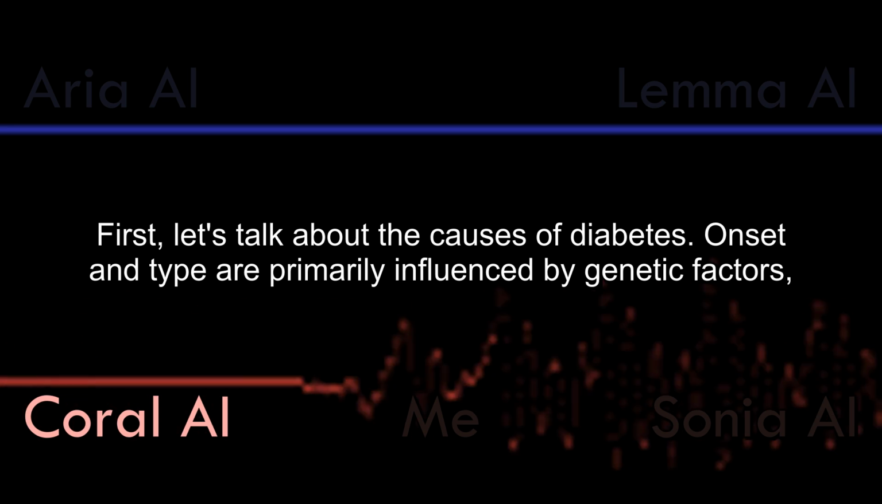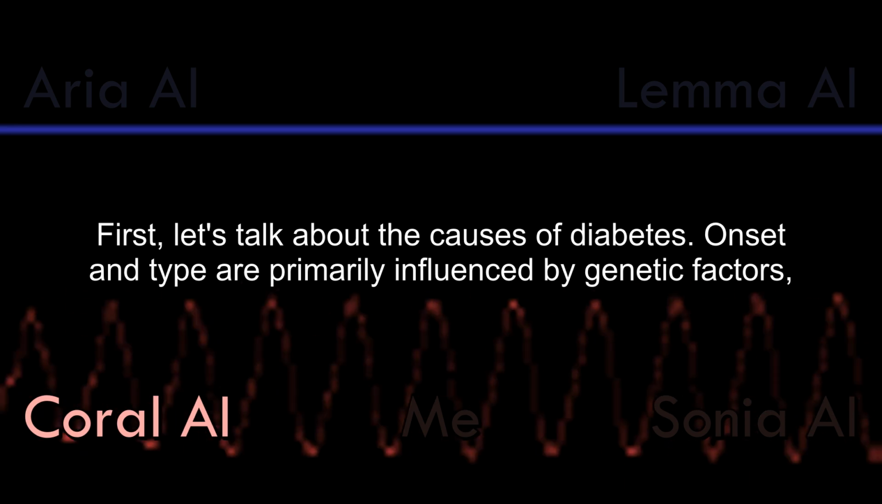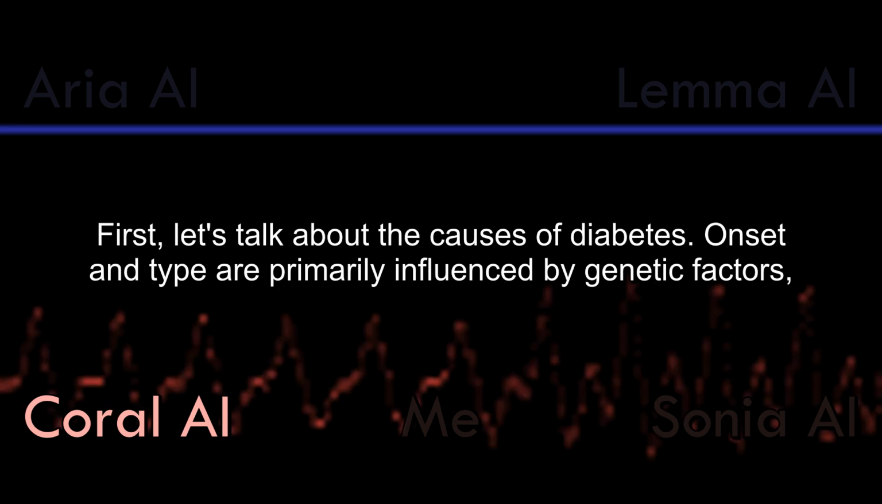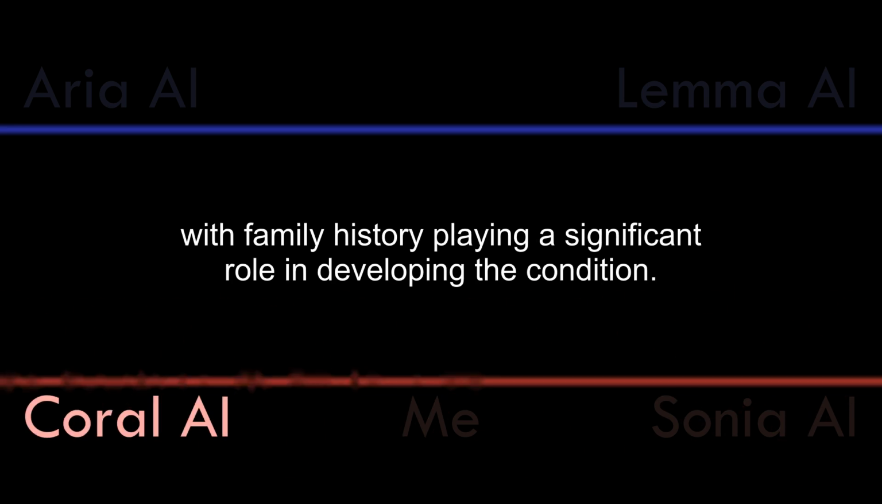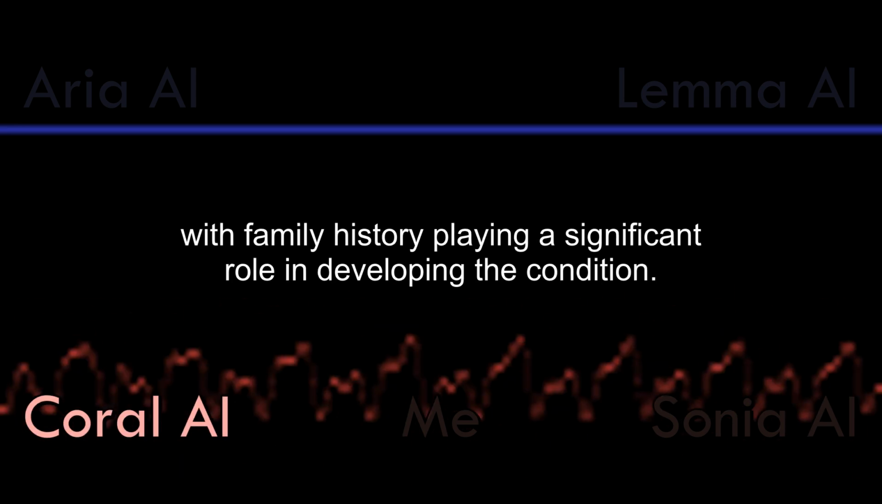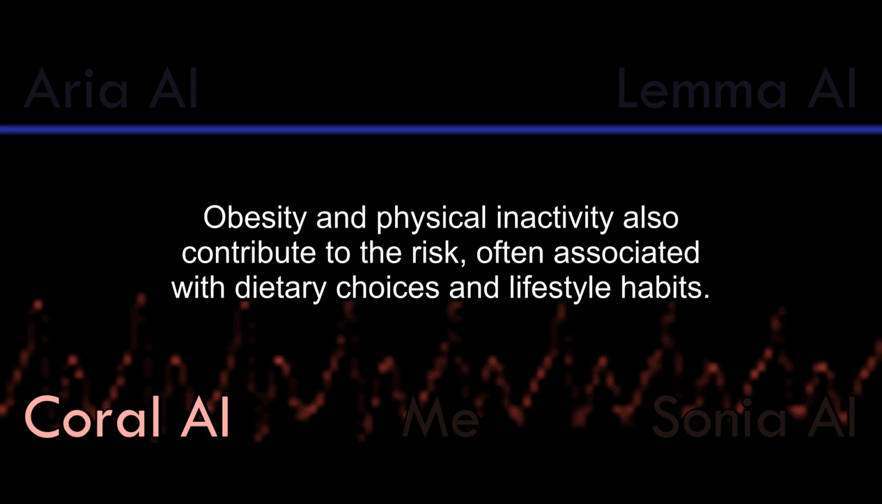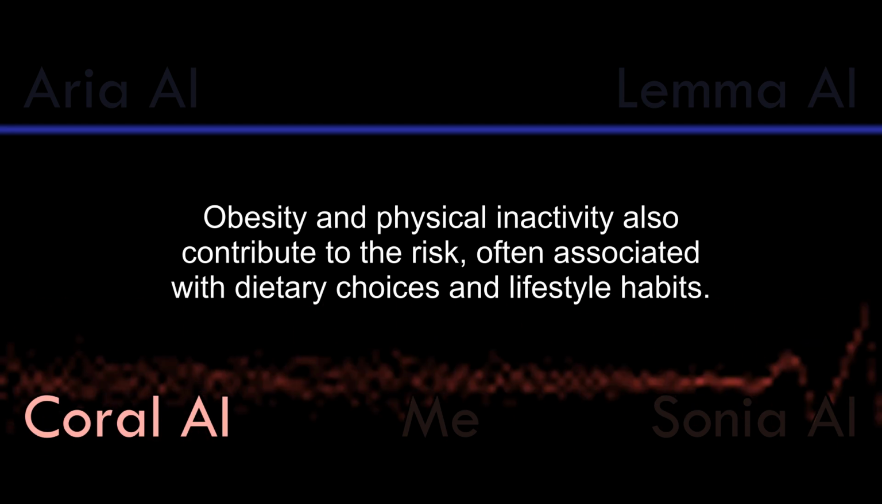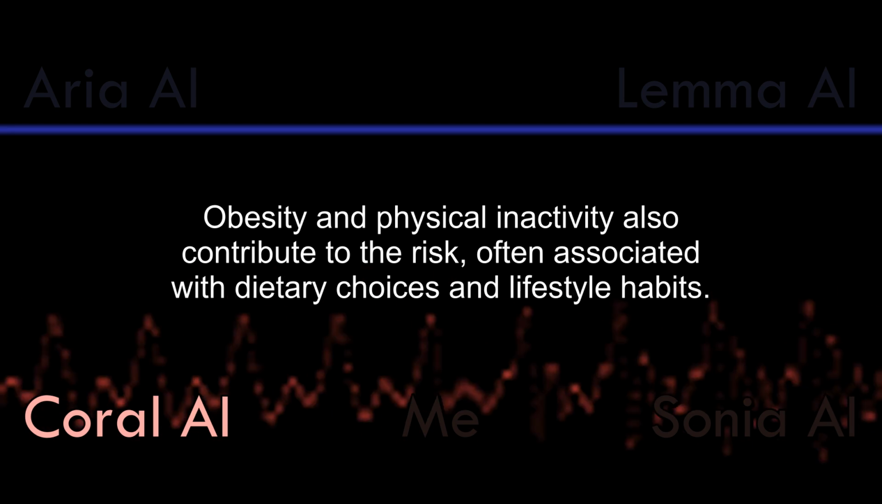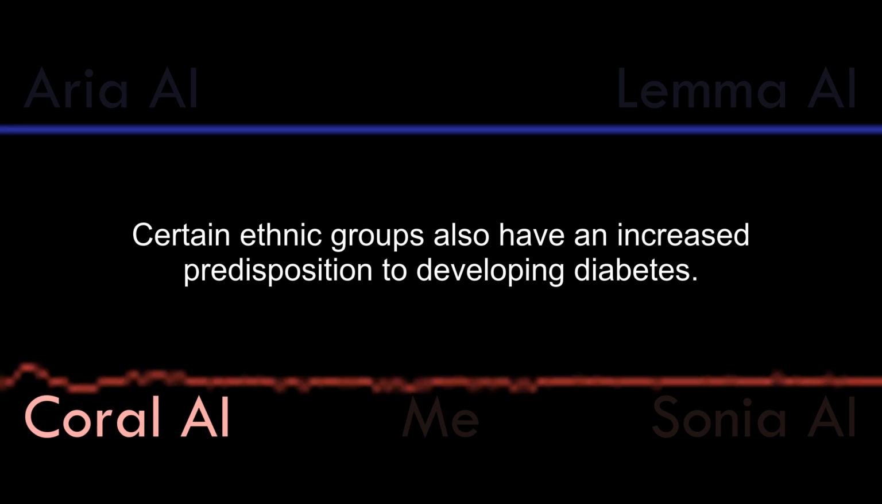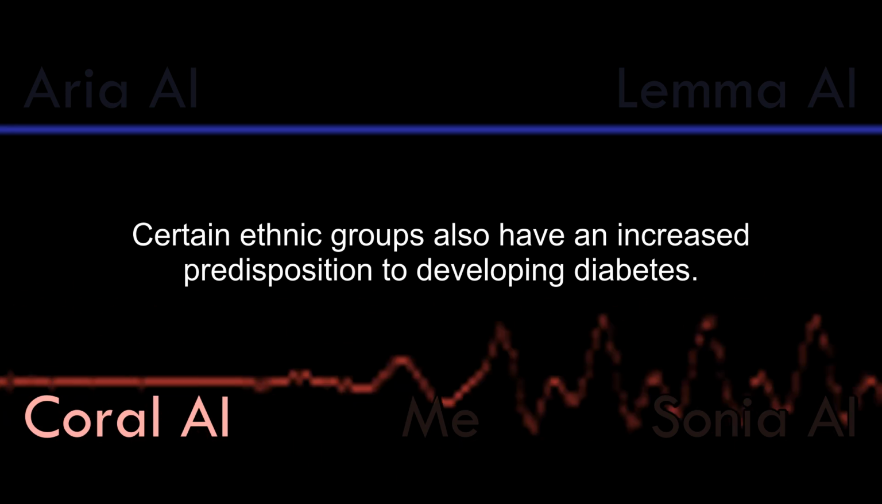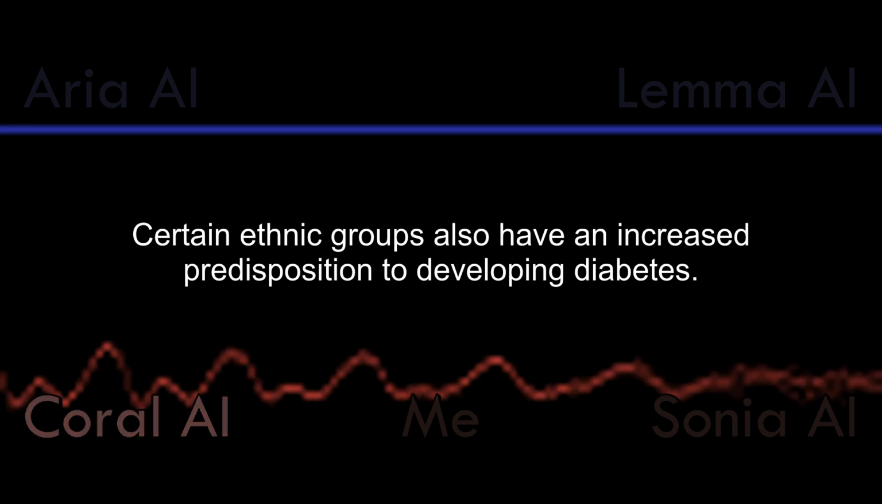First, let's talk about the causes of diabetes. Onset and type are primarily influenced by genetic factors, with family history playing a significant role in developing the condition. Obesity and physical inactivity also contribute to the risk, often associated with dietary choices and lifestyle habits. Certain ethnic groups also have an increased predisposition to developing diabetes.